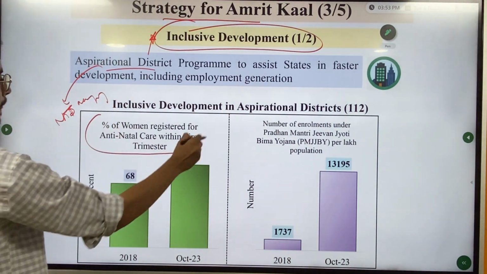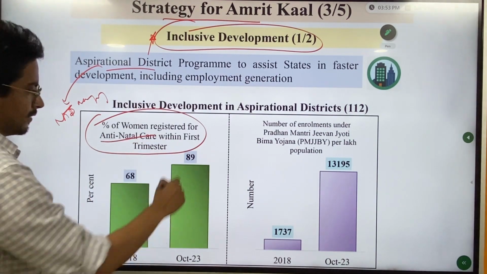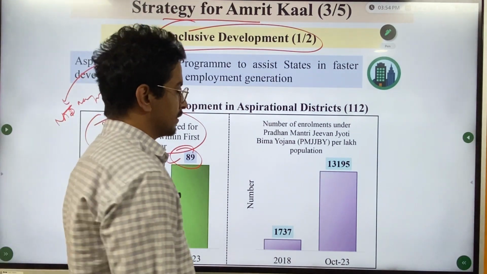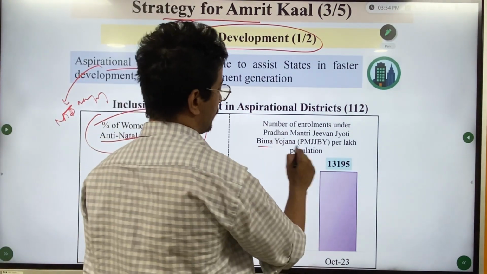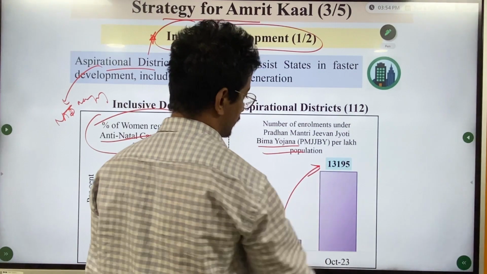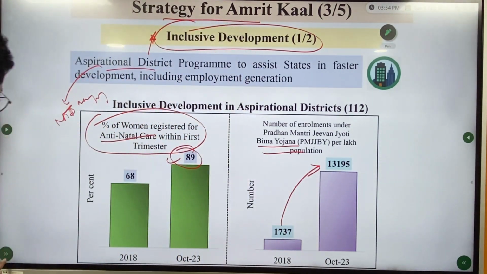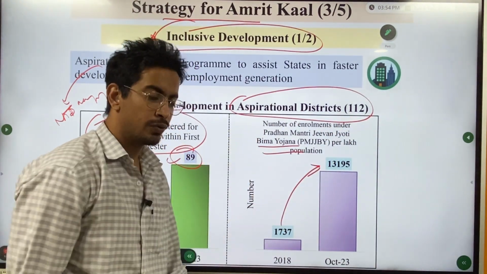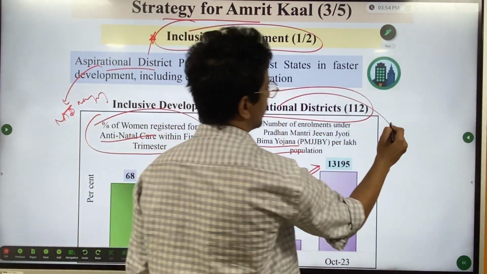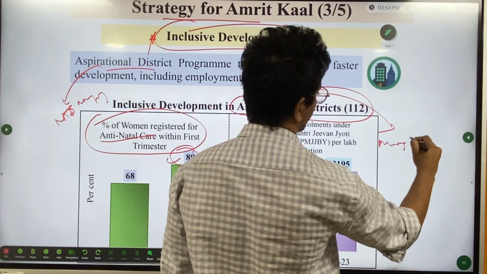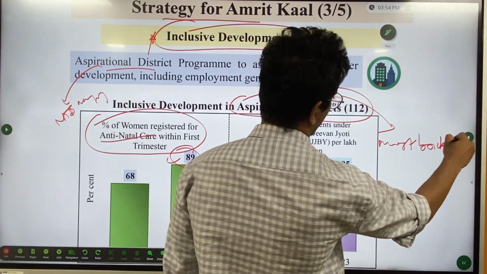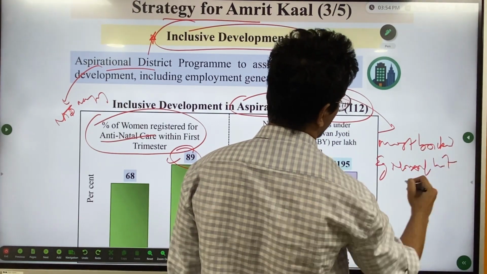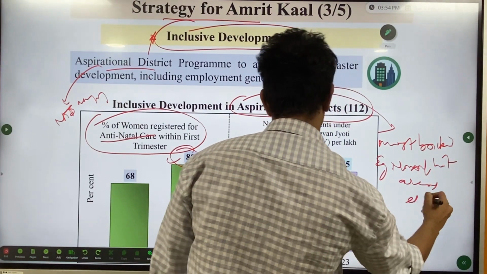You can see for the antenatal care trimester, there's an increase to 89%, which is a good sign. And Bima Yojana, insurance cover has also increased. And this is in the aspirational districts, which are around 112. What are aspirational districts? Most backward districts you can consider. Example, the Naxal hit areas, etc.